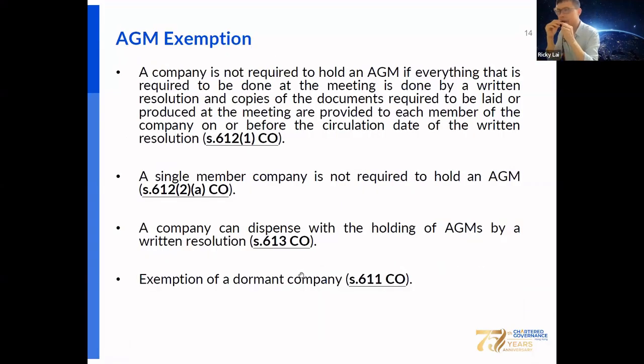Okay, since there are many requirements for holding the AGM, the CO also allows some AGM exemptions, and there are 4 situations in which the company can enjoy exemption from holding the AGM. One is that the company is not required to hold the AGM if everything that is required to be done at the AGM can be done by a written resolution, and a copy of the documents required to be laid and produced at the meeting are provided to each member on or before the circulation day of the written resolution.